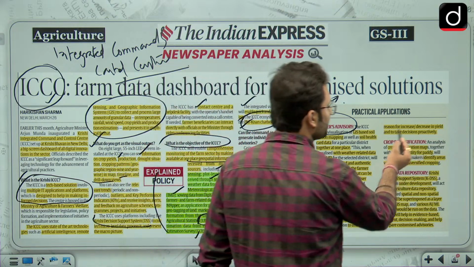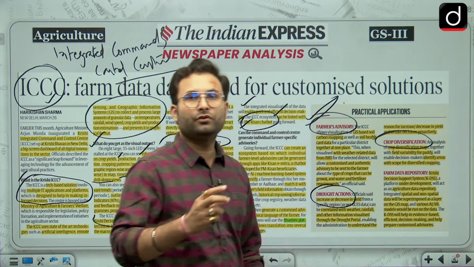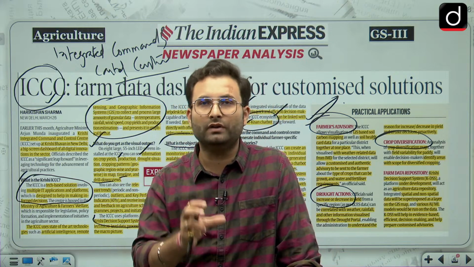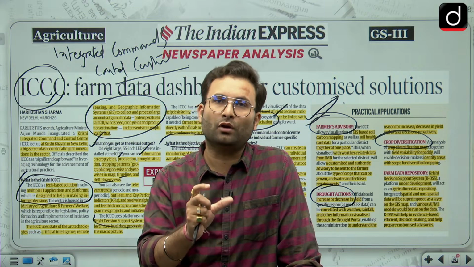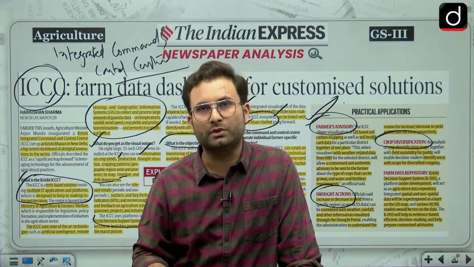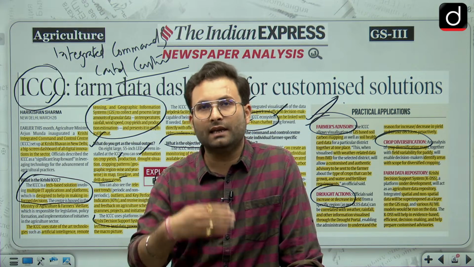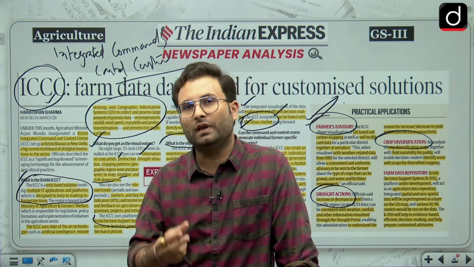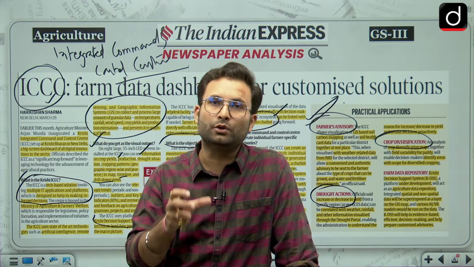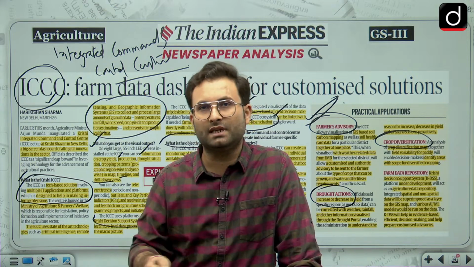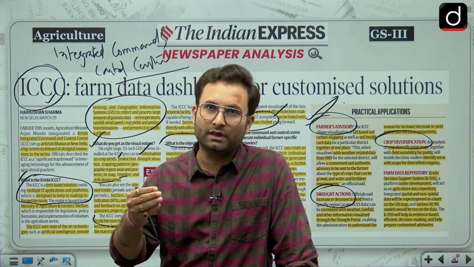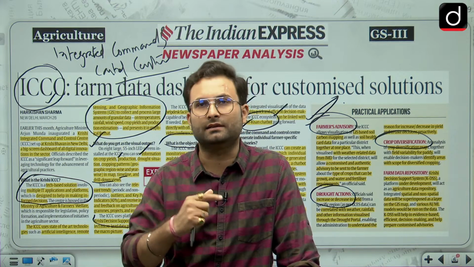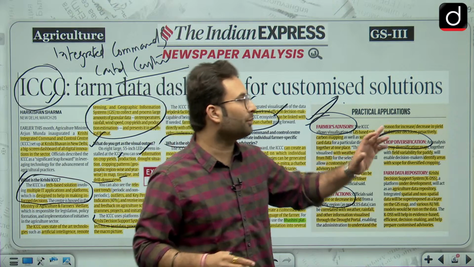Then crop diversification. When we are going for monocropping, or the farmer is going for the same crop again and again, what will happen is that one particular crop will require one particular type of nutrients from the soil. So if you are going for the same crop again and again on the same land in different cycles, that particular nutrient which the crop requires would be deficient in the soil. So after a particular time, 4 or 5 cycles, that particular crop will give you a lesser yield. Okay. So you should go for crop diversification.